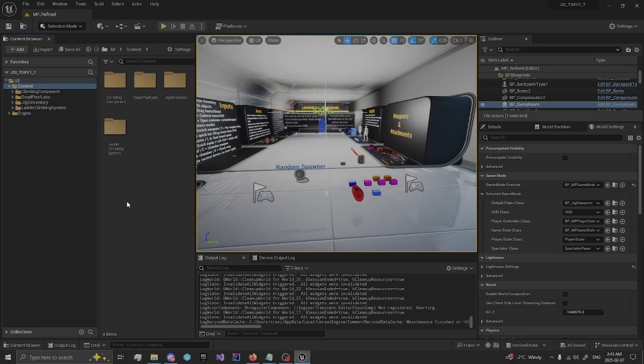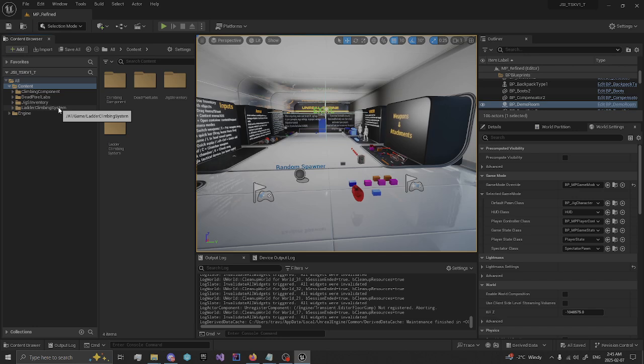So the first thing you're going to want to do is import a copy of the ladder climbing system in version 5.2 plus of Unreal Engine. They'll have the correct version of the files.